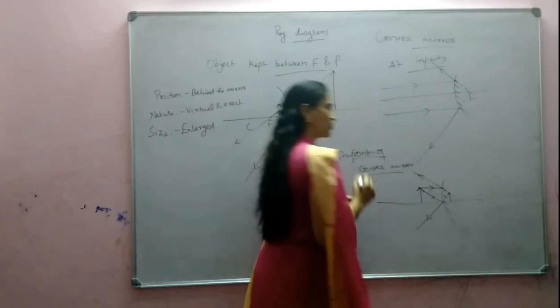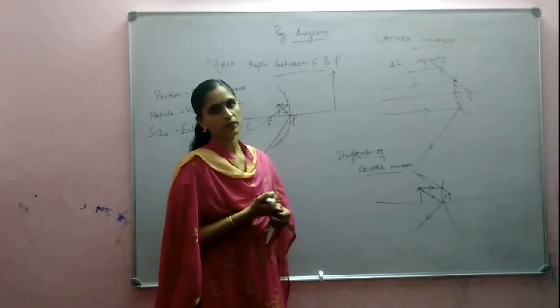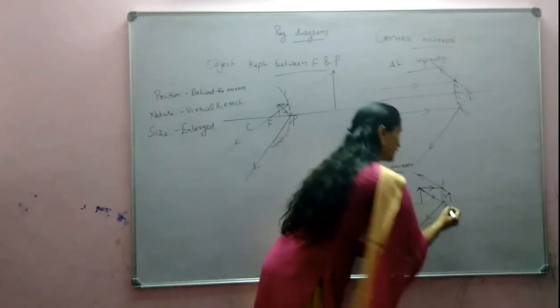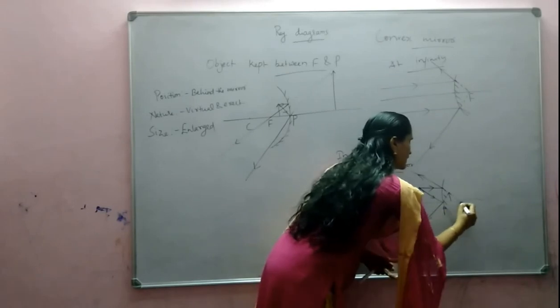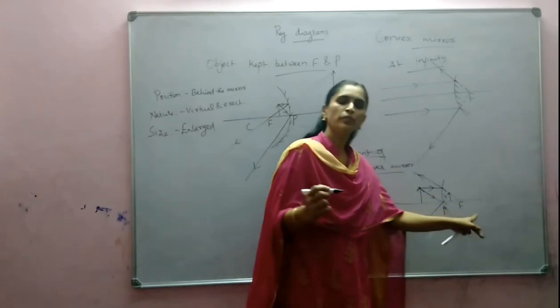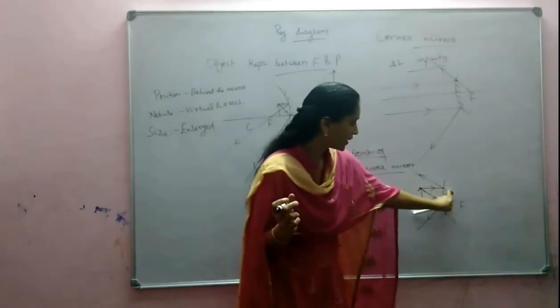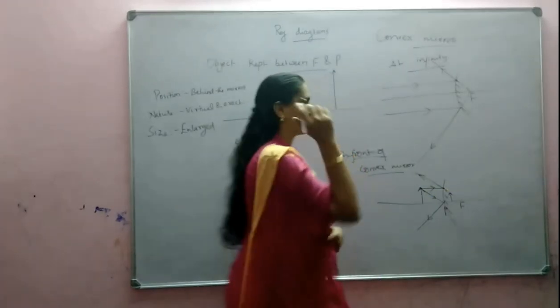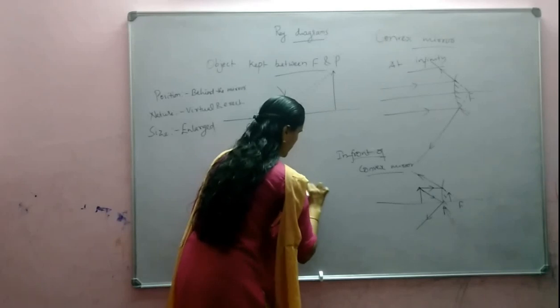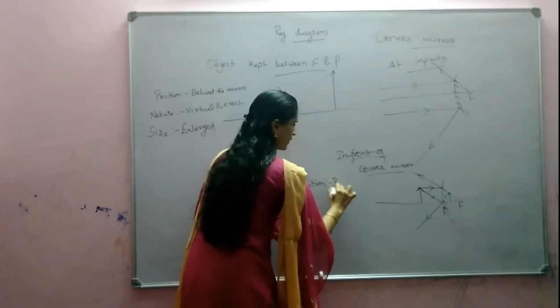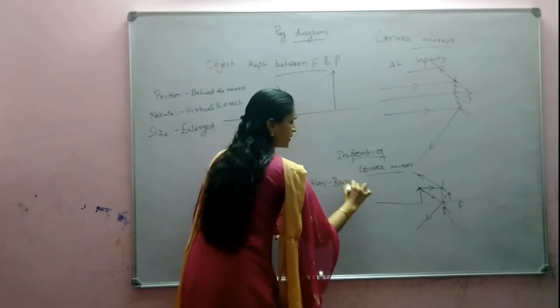So this is the position where the image is formed. So where is the image formed? Here this is the pole and this is F. The image is formed between P and F. Which type of image is that? The image is smaller sized, virtual, erect. So position: between P and F, always.